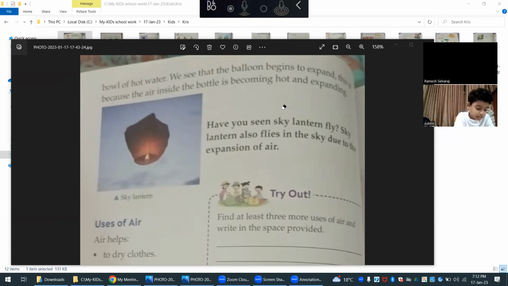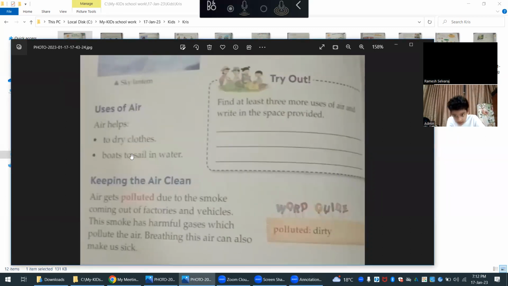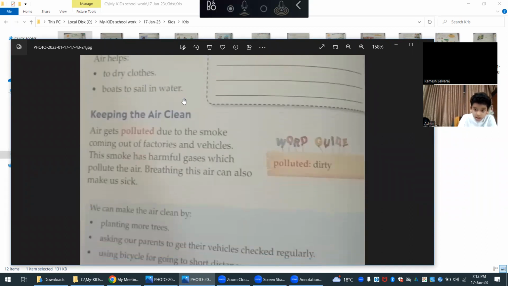Air helps us to dry clothes. Let me first read, then you read it. Air helps to dry clothes, and boats to sail in water. Air helps boats to sail in water.